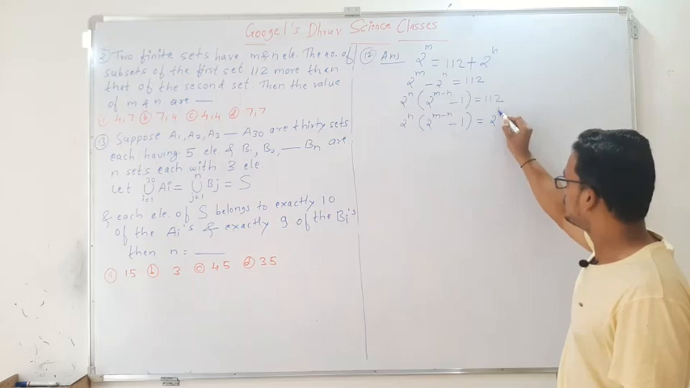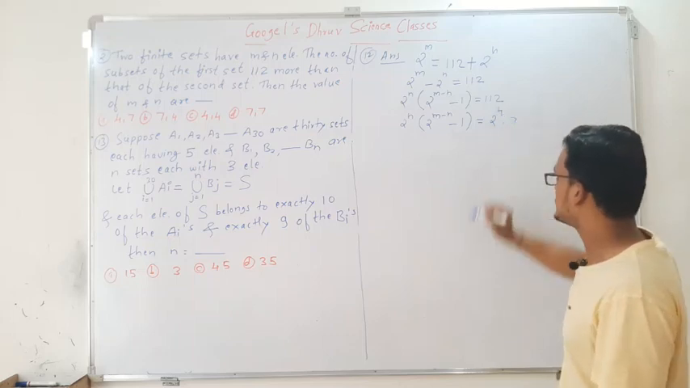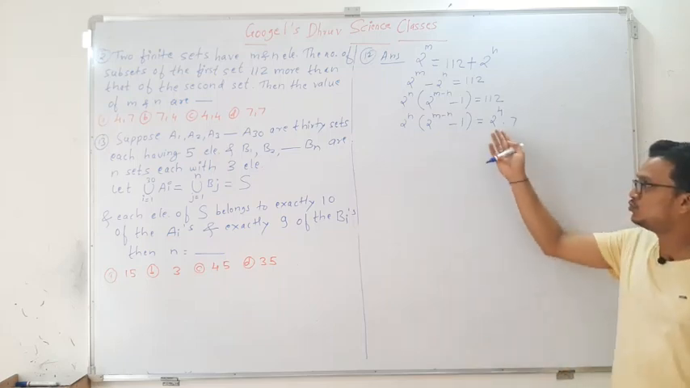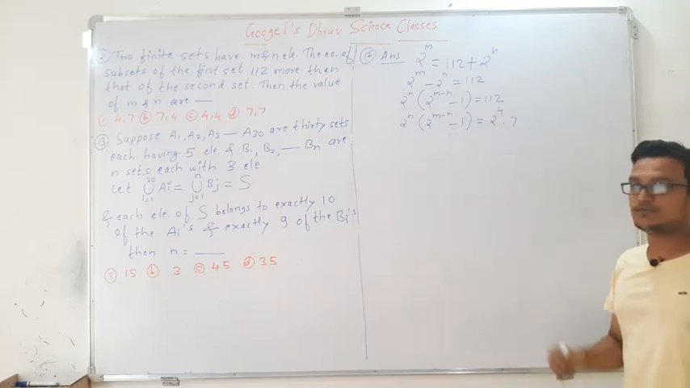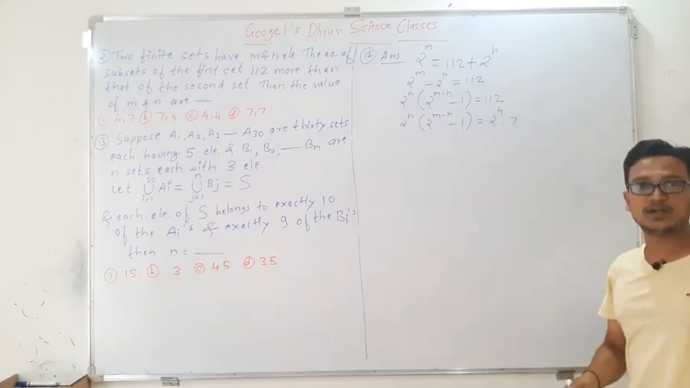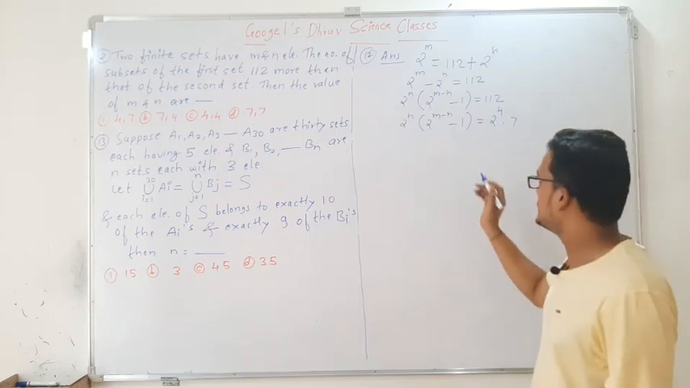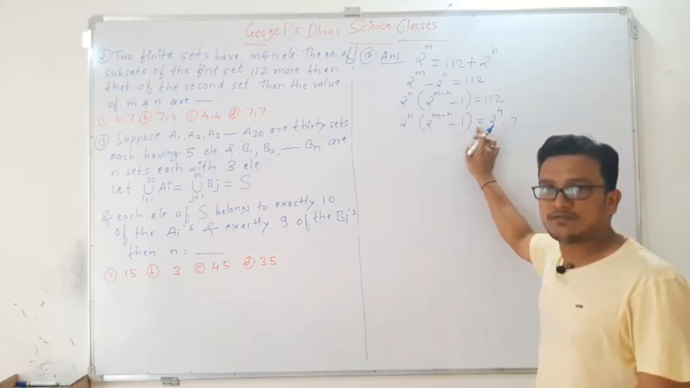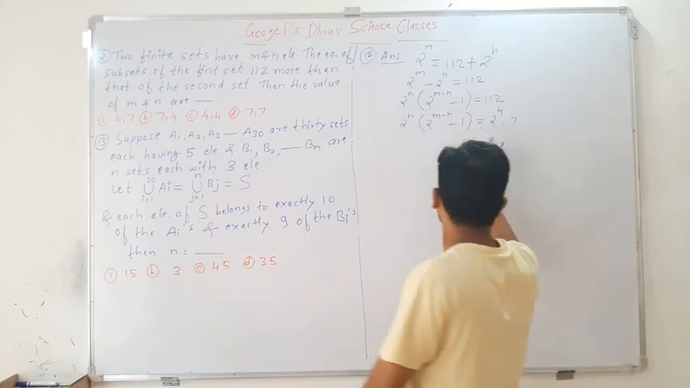I think this is 2 to the power 4 into 7. So this 112 we can write as 2 to the power 4 into 7. If you simplify this, you will get the answer 112. Now see here, this is also a product, and this is also a product, with an equal sign in between. So just equate their corresponding elements.